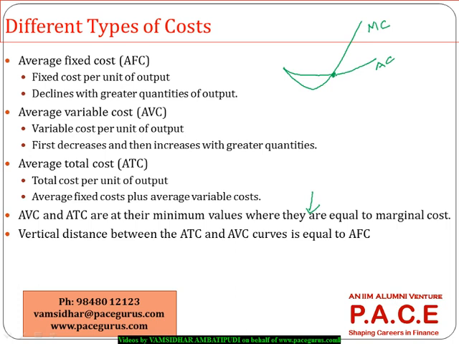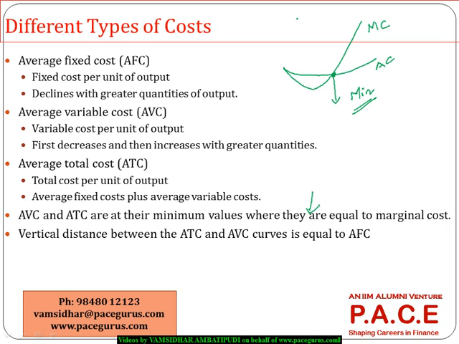The point where the marginal cost curve is cutting the average cost curve, the average cost is the minimum. If the question is about cost per unit, where is the cost per unit minimum? How much quantity do I have to really produce and sell if my cost per unit has to be minimum? A simple logic is where the marginal cost curve cuts the average cost curve.